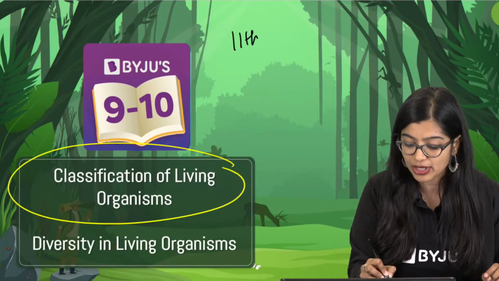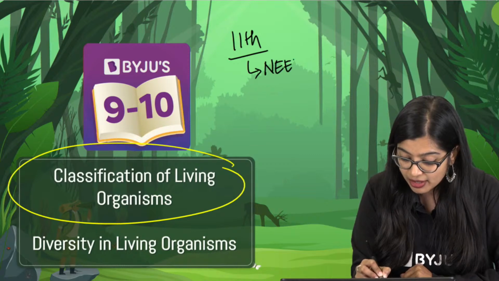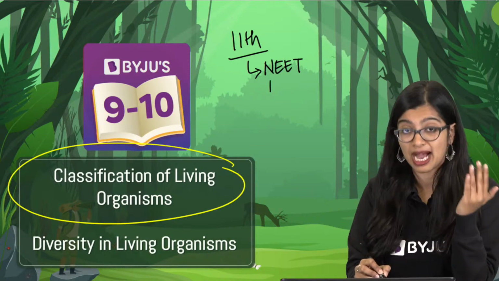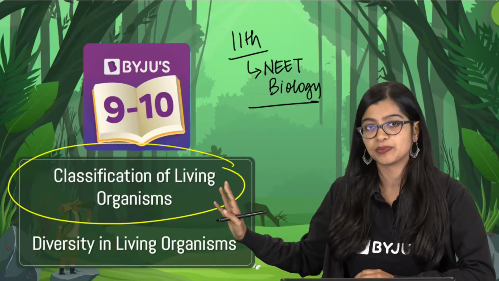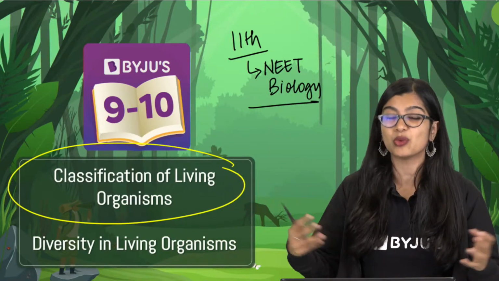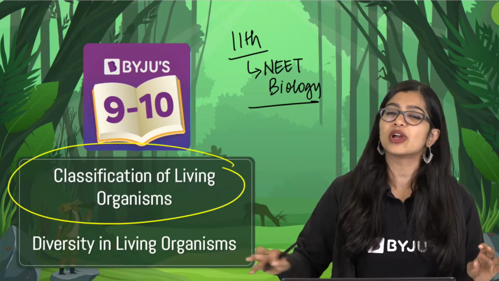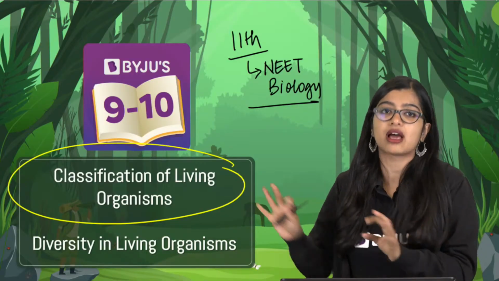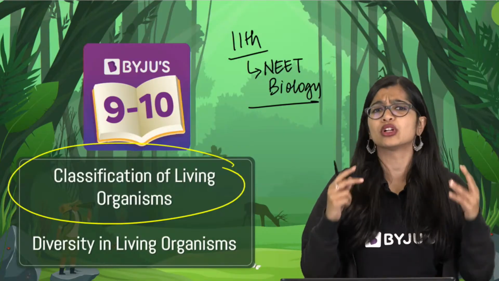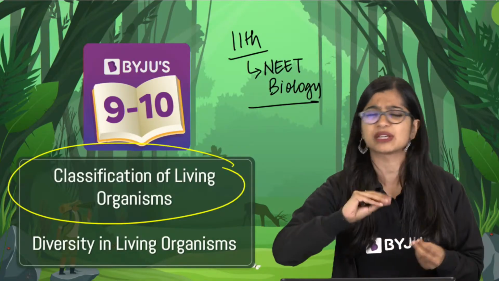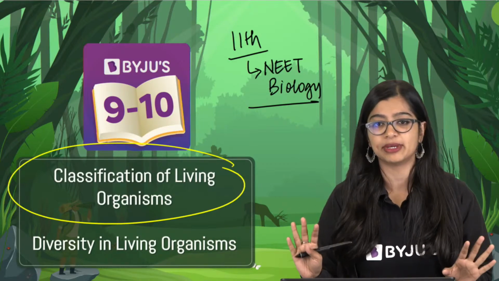And in 11th standard, if you are somebody who aspires to write NEET, or even if you simply want to take up bio in your 11th standard, this right here is the first thing you will learn about. And when you learn about this for the first time in 11th grade, you will learn lots of complicated things which can get scary, which is why our class today is going to be a very short and simple introductory class on what is classification, and to understand how classification takes place. We will also be looking at taxonomical hierarchy, which is something that you already know about, but we will touch upon it a little bit and end with binomial nomenclature, okay?